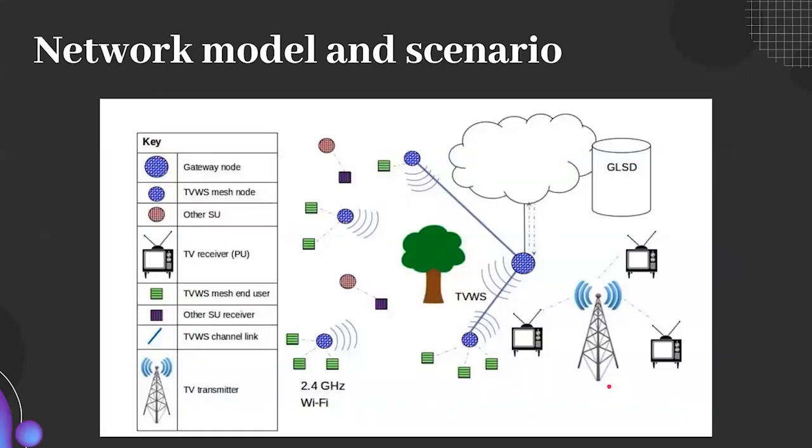Here we present the scenario considered in this work. The blue dots represent our TV white space mesh nodes. Each of these mesh nodes has a minimum of 3 interfaces. 2 are for the dynamic spectrum access, in this case, TV white space mesh links.